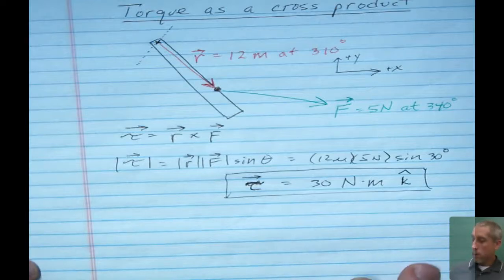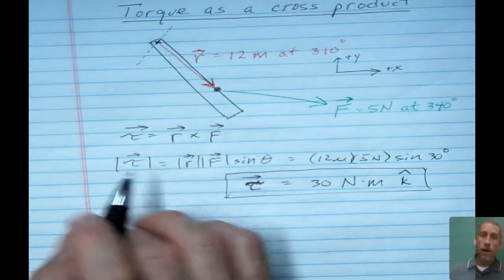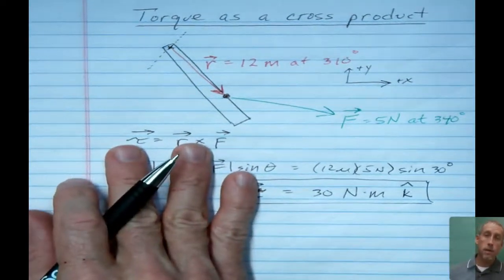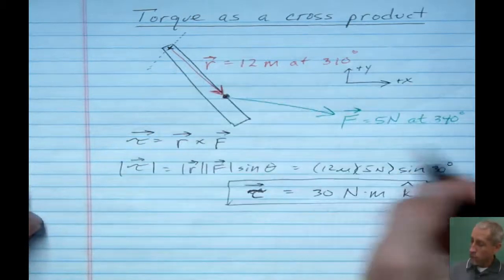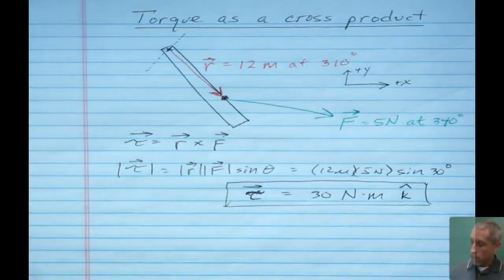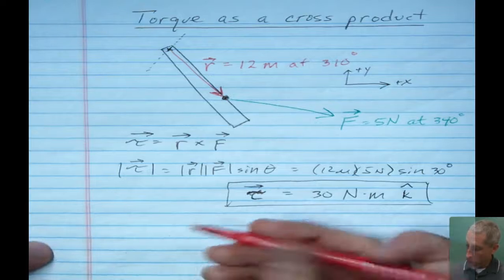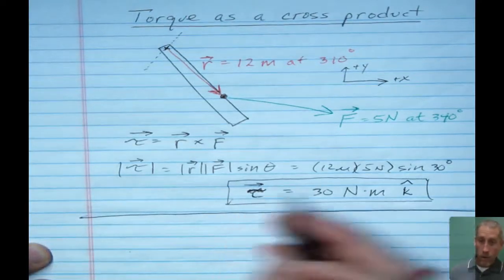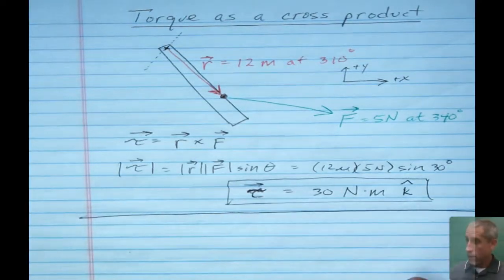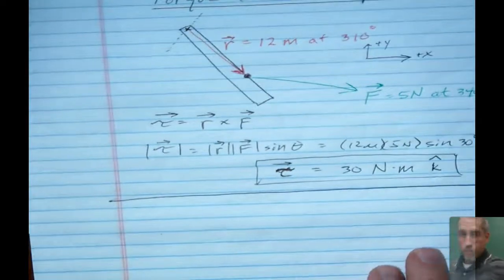Let me show you another way, and that's if you have vector components like the i, j, k notation. So what I'm going to do is describe these two vectors in terms of their components. And I figured these out earlier. So again, I'm going to do the problem again. I'll get the same answer. I just want to show you how I get the answer.